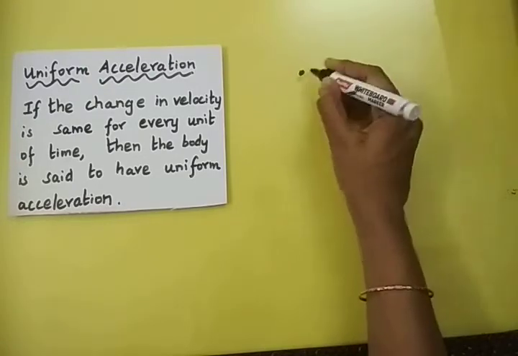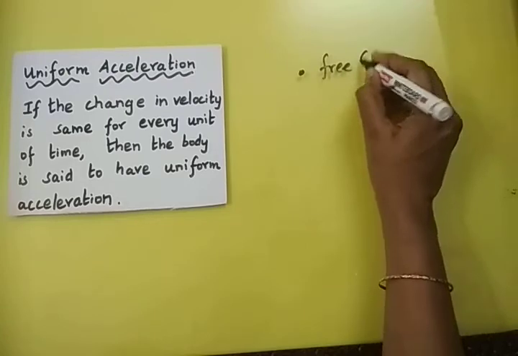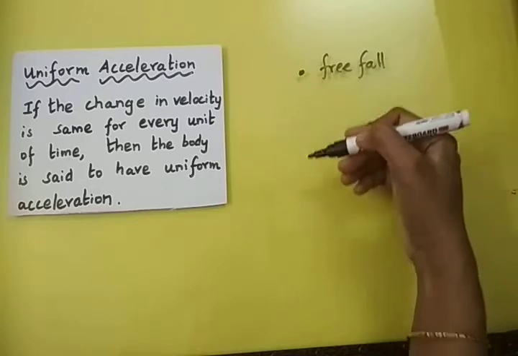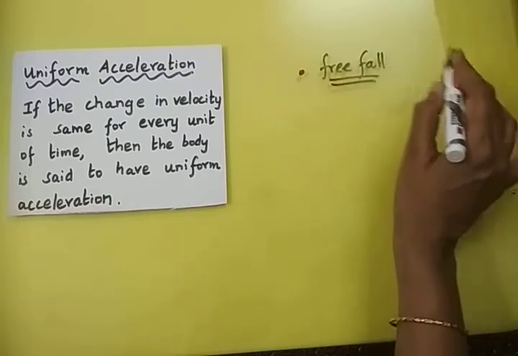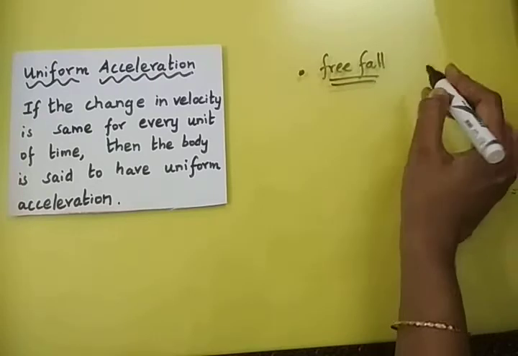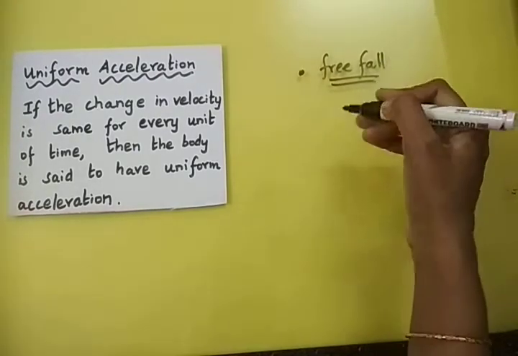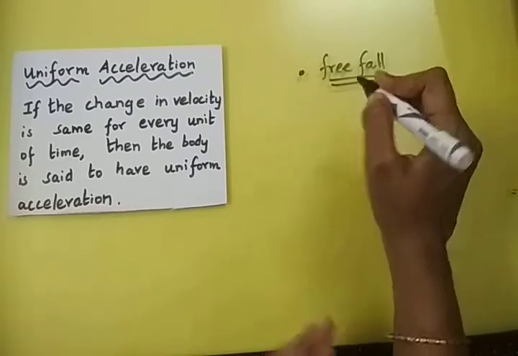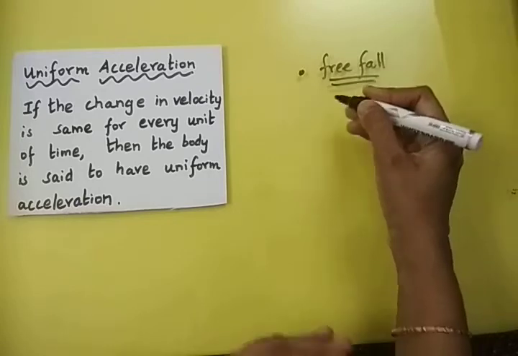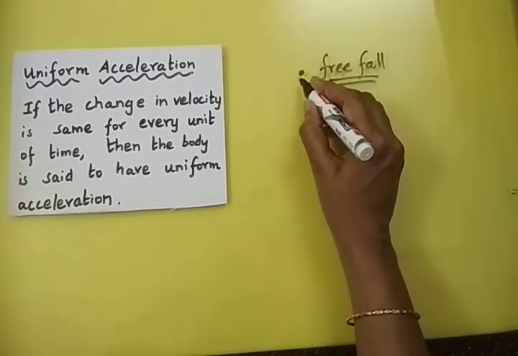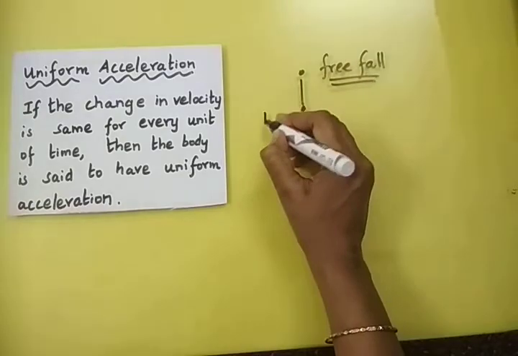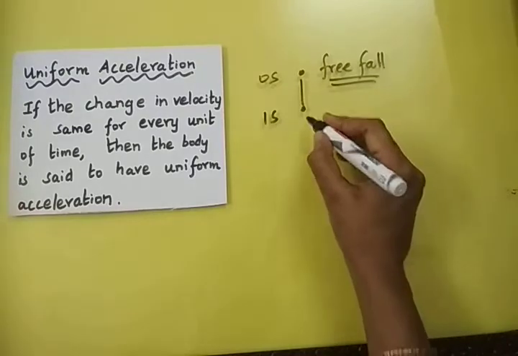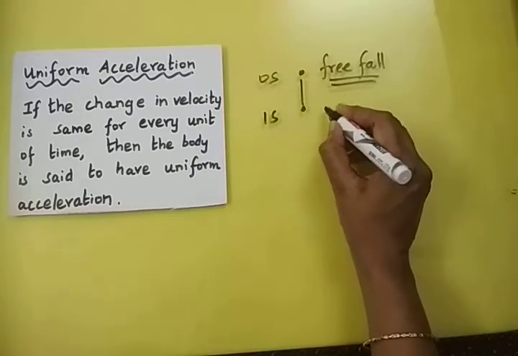Now if a ball is dropped, you call it a free fall. It is because of the gravitational force which is acting on the body. It is just going to have an increase in velocity, and it is an example of an accelerated motion. There is going to be a change in velocity, and if you consider the change in velocity for every second, you will be astonished to see that it is by 10 meter per second, which will be a constant for every second. At 0 seconds, the ball will be with 0 velocity. After 1 second, the ball would have the velocity of 10 meter per second.